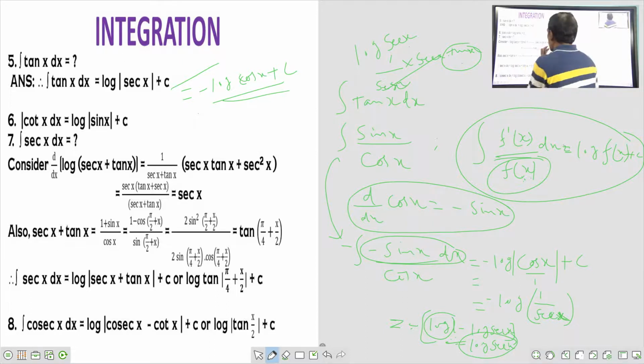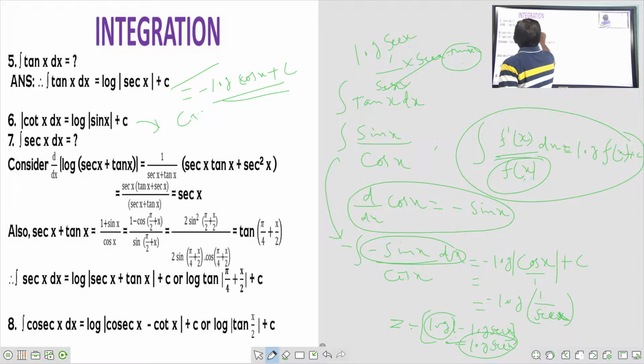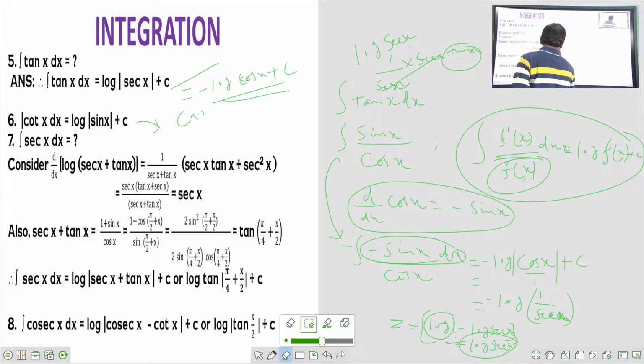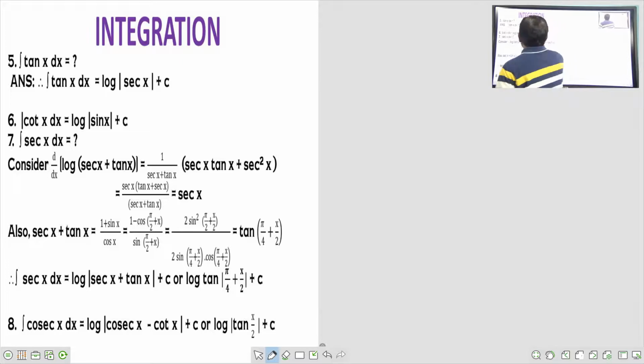Minus log cos x plus c. This is also correct. So what is the integral of cot x? Integral cot x dx. What is cot x?